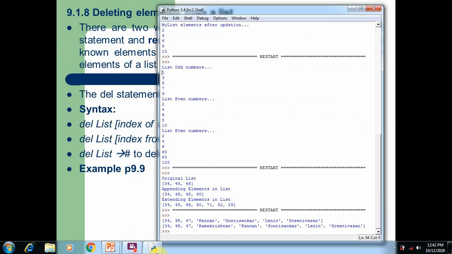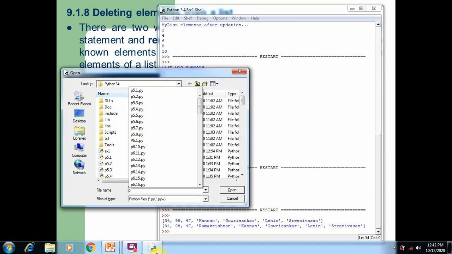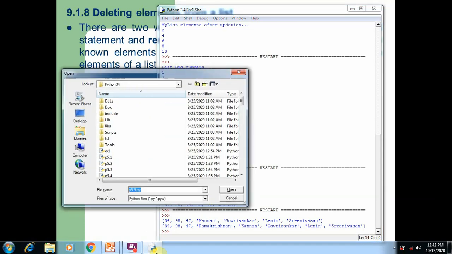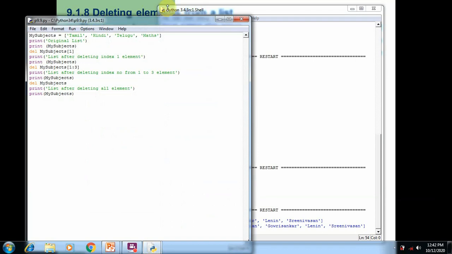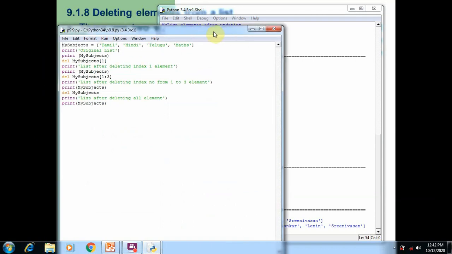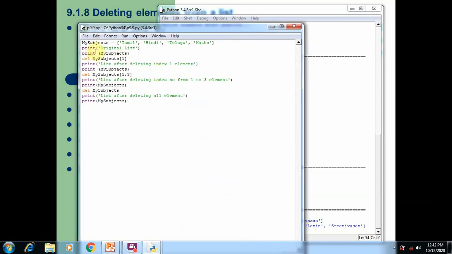Open program 9.9, where we are using the del statement for removing an element from the list. Here you can see the original list with four elements, all strings: Tamil, Hindi, Telugu and Math. The original list is printed on the screen. After that we use a del statement where we specify del my subject 1. It means the index number 1 element is removed, that is Hindi is removed from the list.